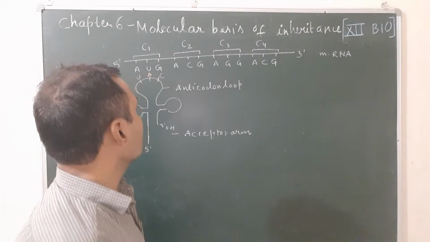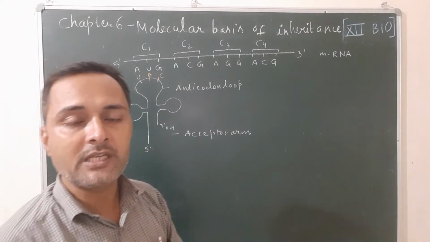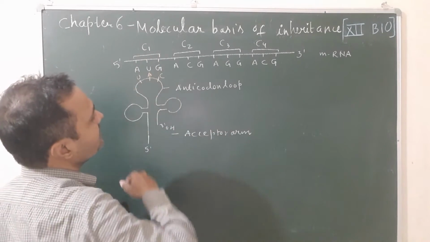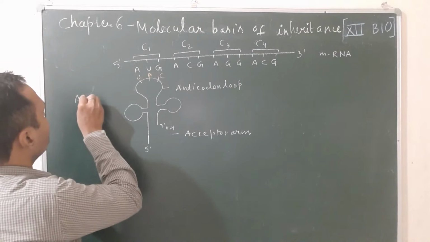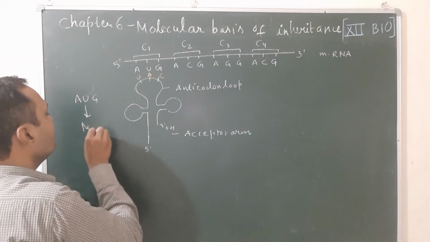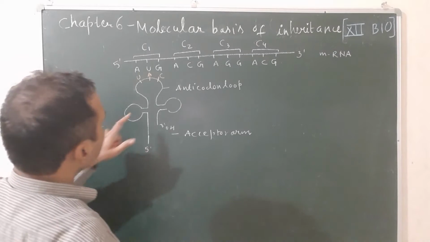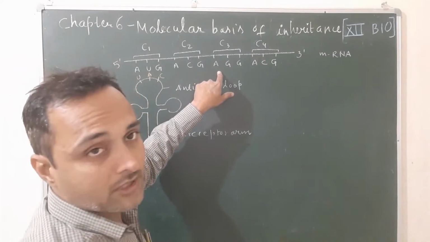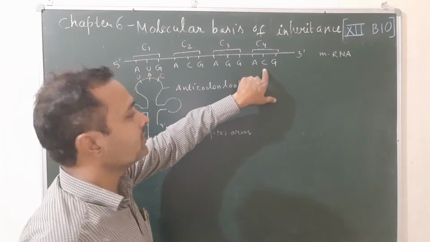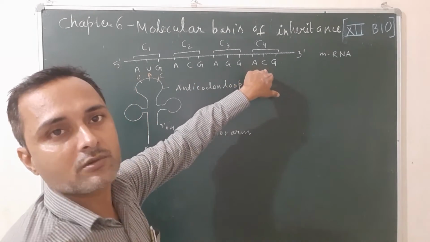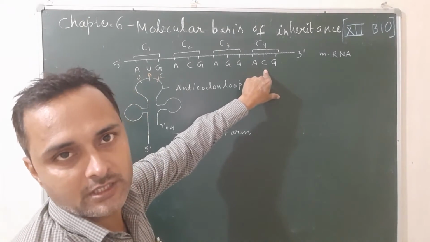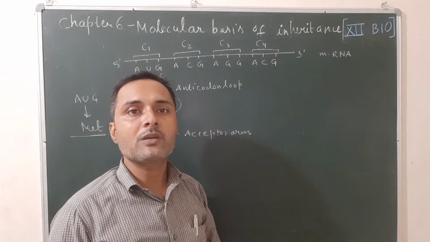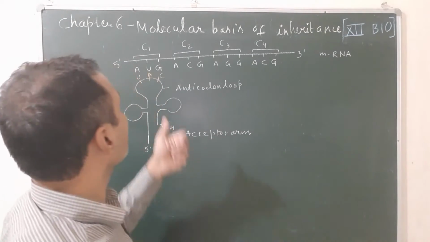So what are codons? A triplet, or you can say a group of 3 nitrogenous bases present on mRNA that codes a particular amino acid, is known as a codon. For example, AUG always codes methionine in the protein. The second codon will code the second amino acid, the third codon will code the third amino acid, and the fourth codon will code the fourth amino acid. So once again, what are codons? A group of 3 nitrogenous bases, or a triplet of nitrogenous bases present on mRNA that codes a particular amino acid, is known as a codon.